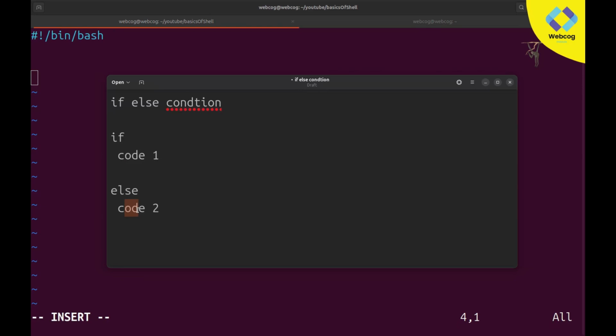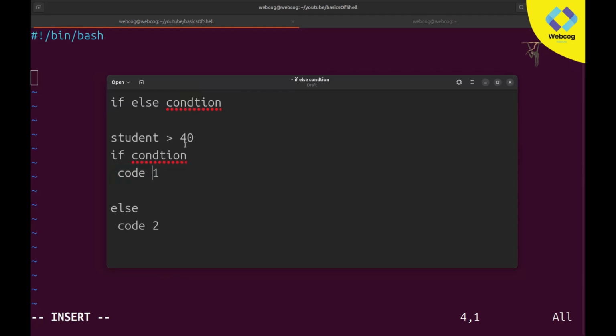If the condition meets a requirement, you need to write a condition in the if. For example, if the student gets marks greater than 40, then this code will be run.